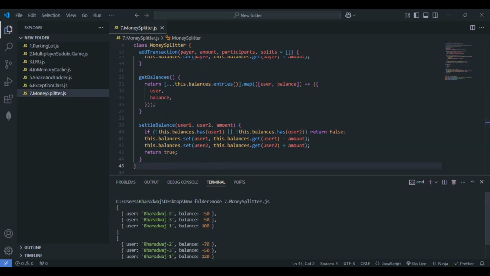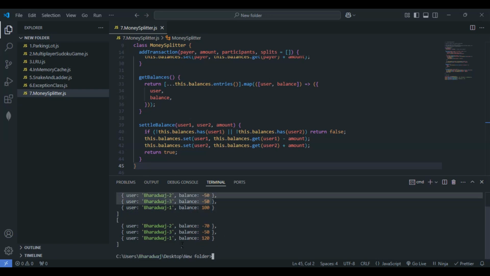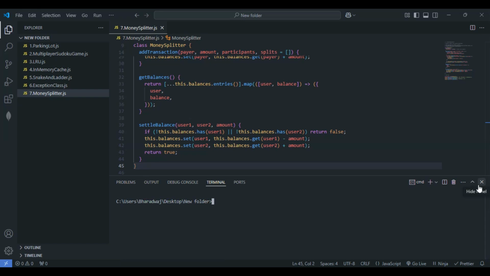So you can clearly see here. First, user Bharadwaj 2 balance minus 50 we are getting, which is absolutely correct. So Bharadwaj 3 balance minus 50. And finally Bharadwaj 1 balance 100. So we can clearly see here, right? And finally, the second one, we are getting the users Bharadwaj 2, Bharadwaj 3 and Bharadwaj 1, basically balance minus 70, minus 50 and 120, which is absolutely correct, right? So this is it. I hope this one is completely clear.